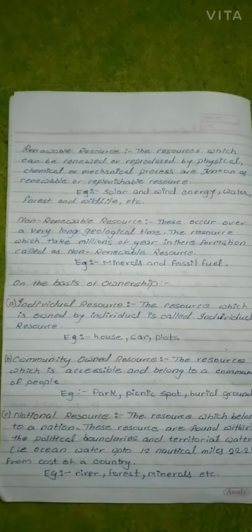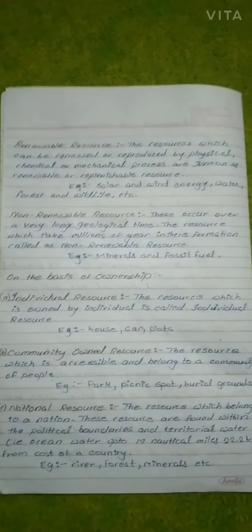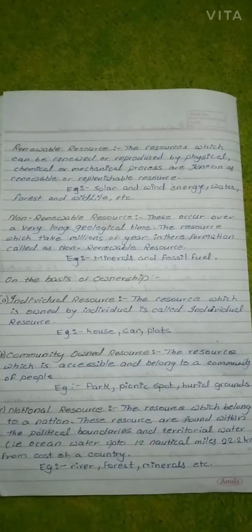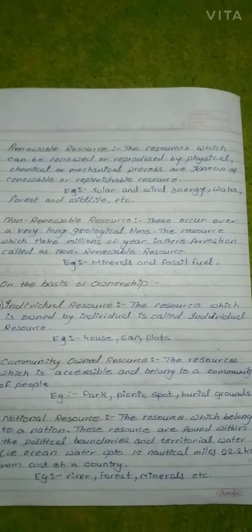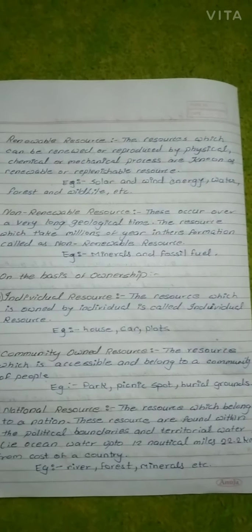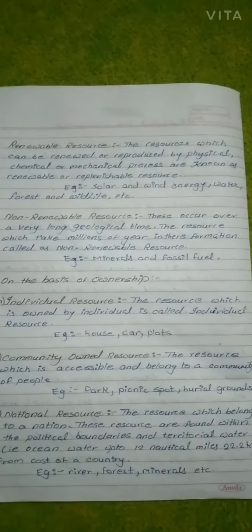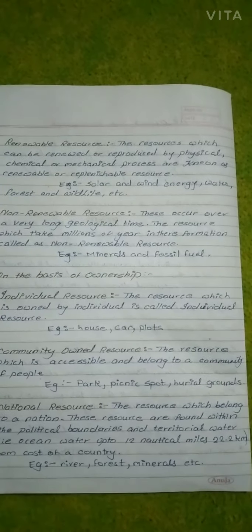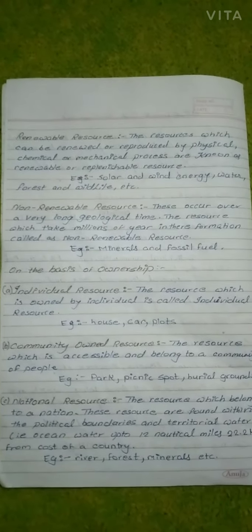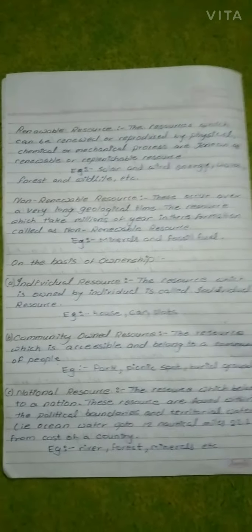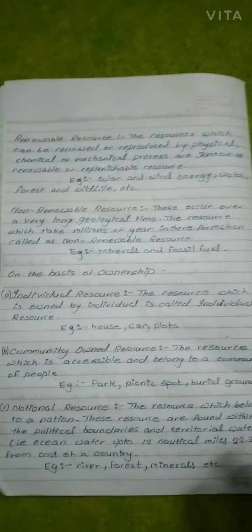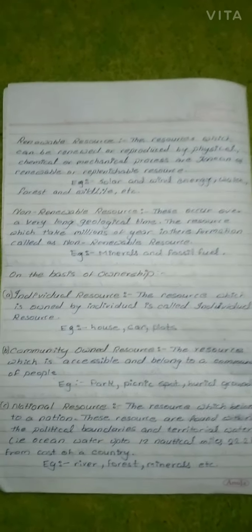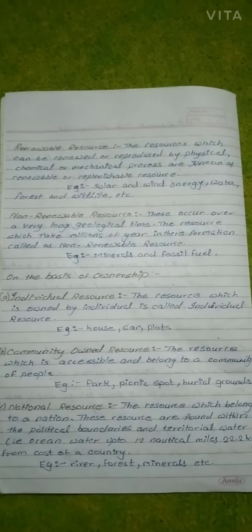So next one is national resource, the resource which belongs to a nation. These resources are found within the political boundaries and terrestrial water, that is ocean water up to 12 nautical miles, meaning 22.2 km from the coast of the country, that is river, forest, minerals, etc. Means from the coast of a country up to 22.2 kilometers we can do whatever we want, that is called a national resource.